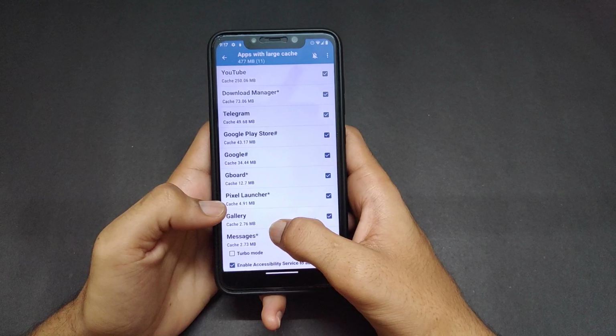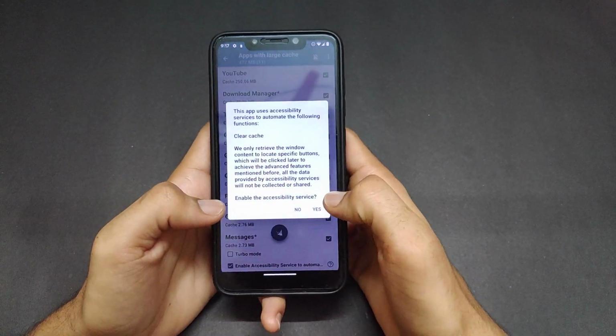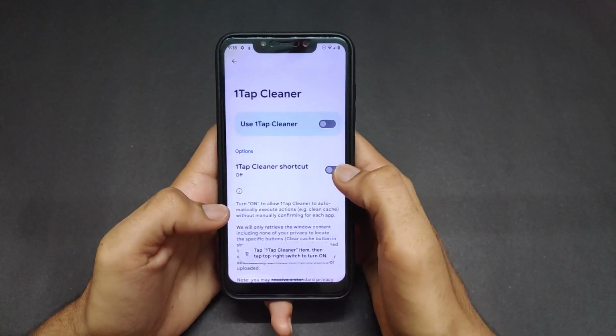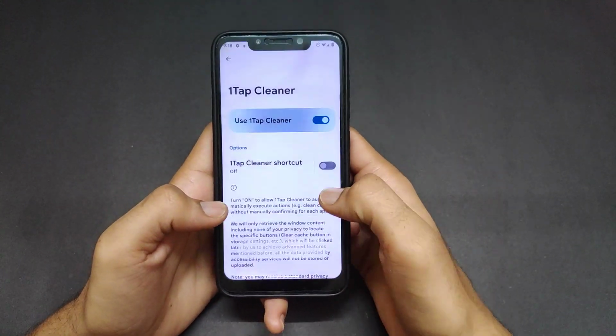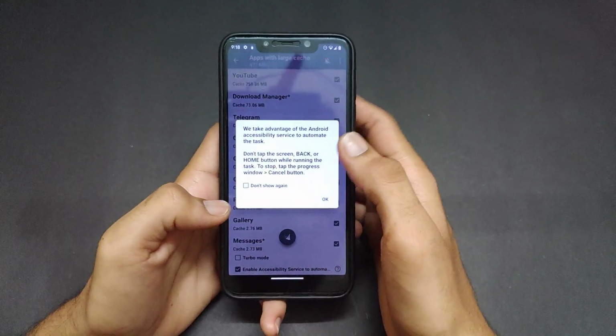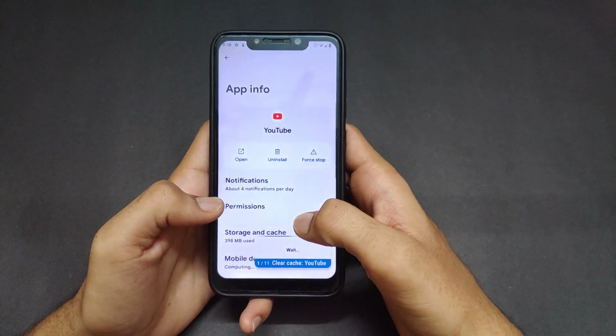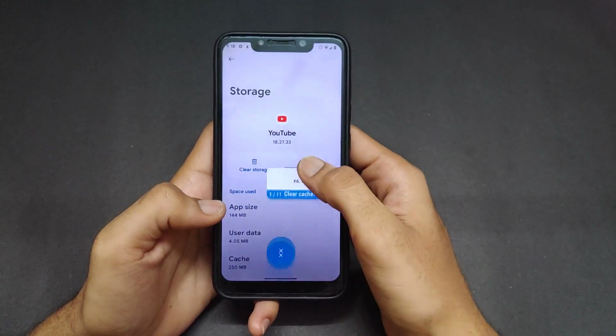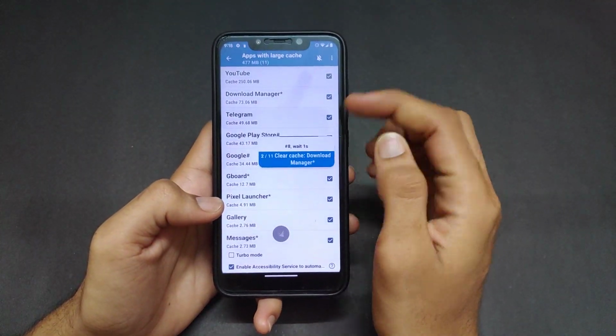Also, on tapping the clean button, give the accessibility permission. One Tap Cleaner accessibility, allow. You can give all the permissions because it's safe and it will not harm your personal data or any other options. And the cleaning process has been started.